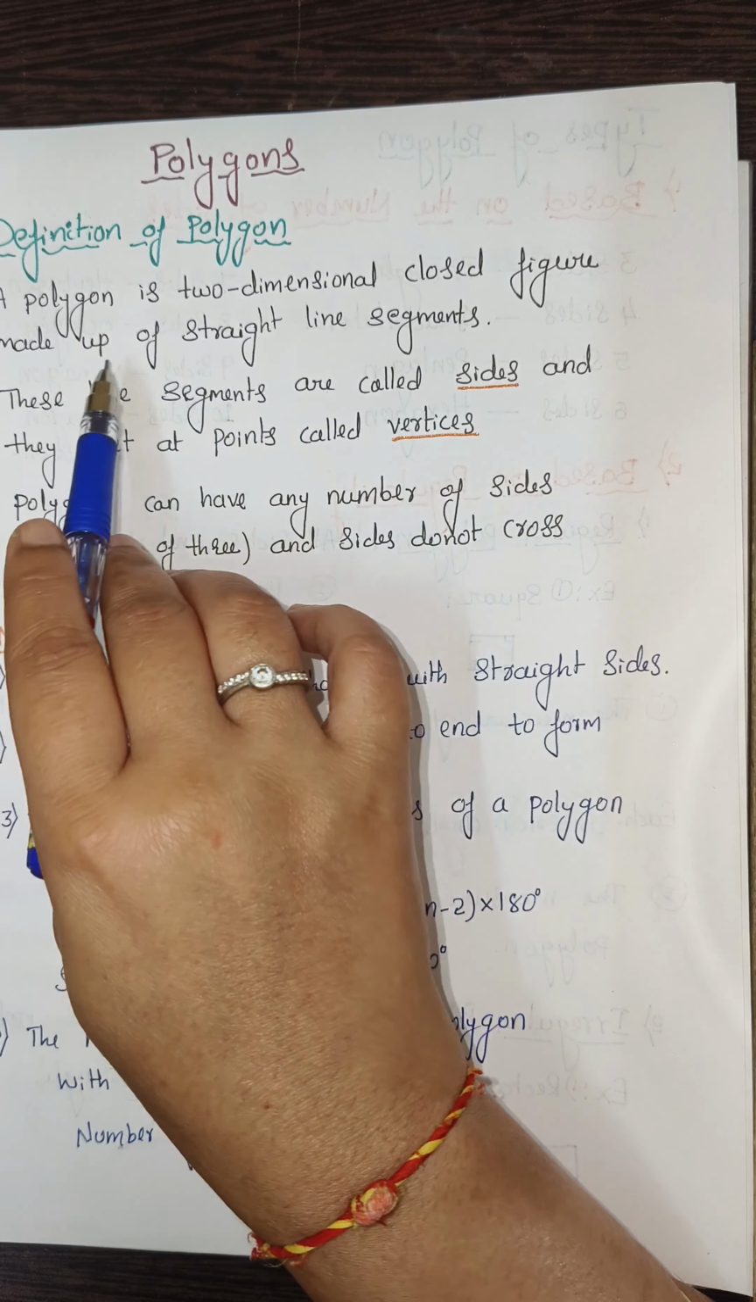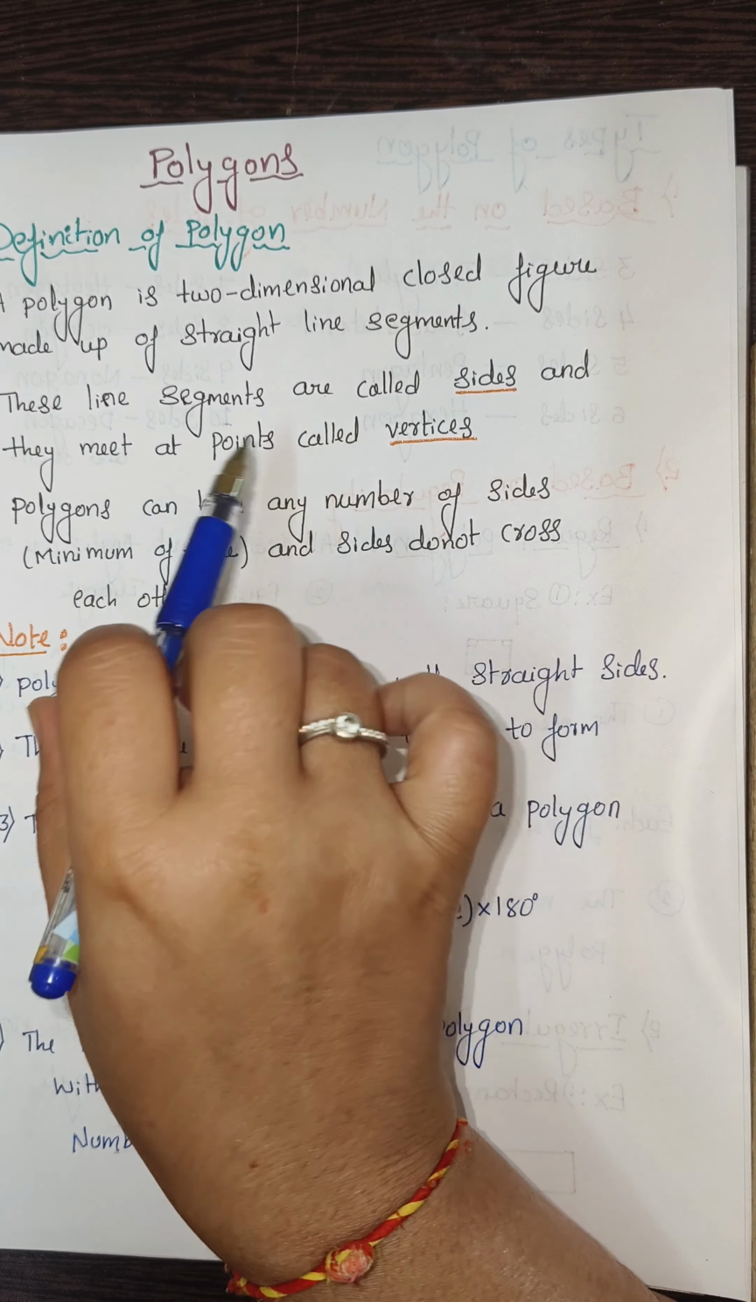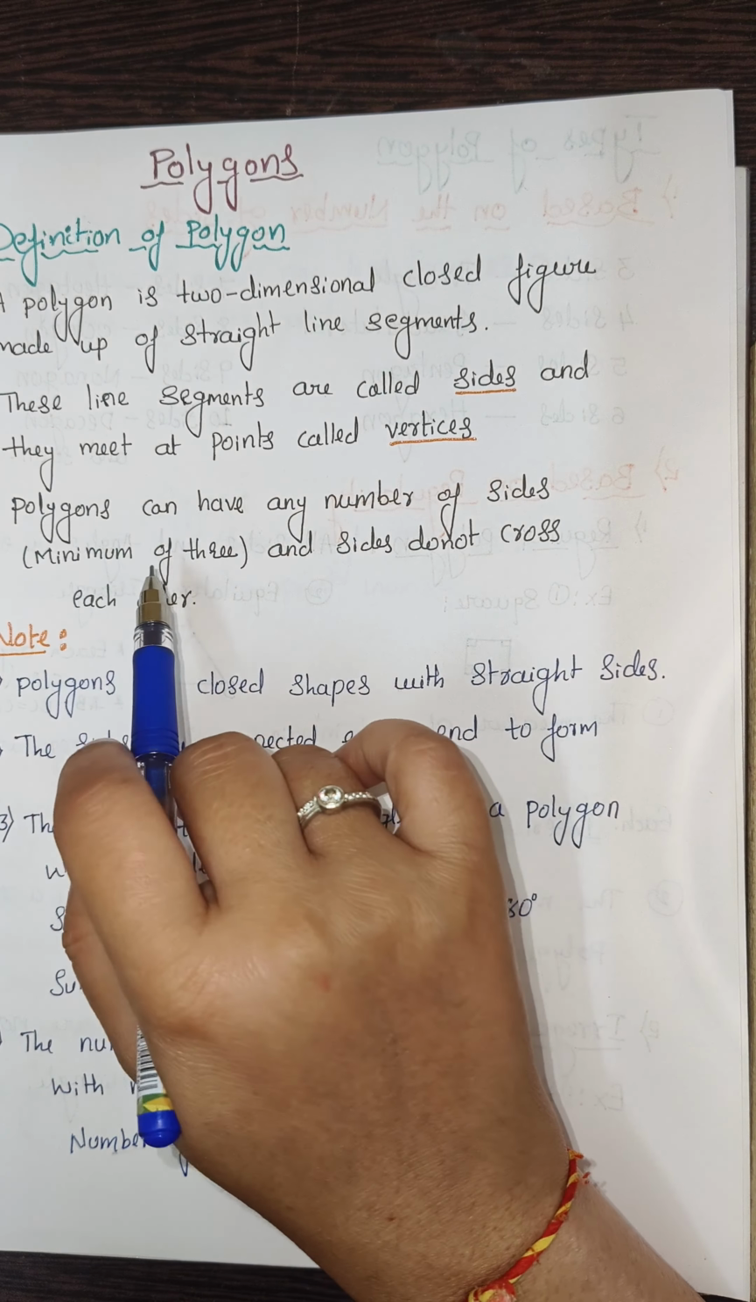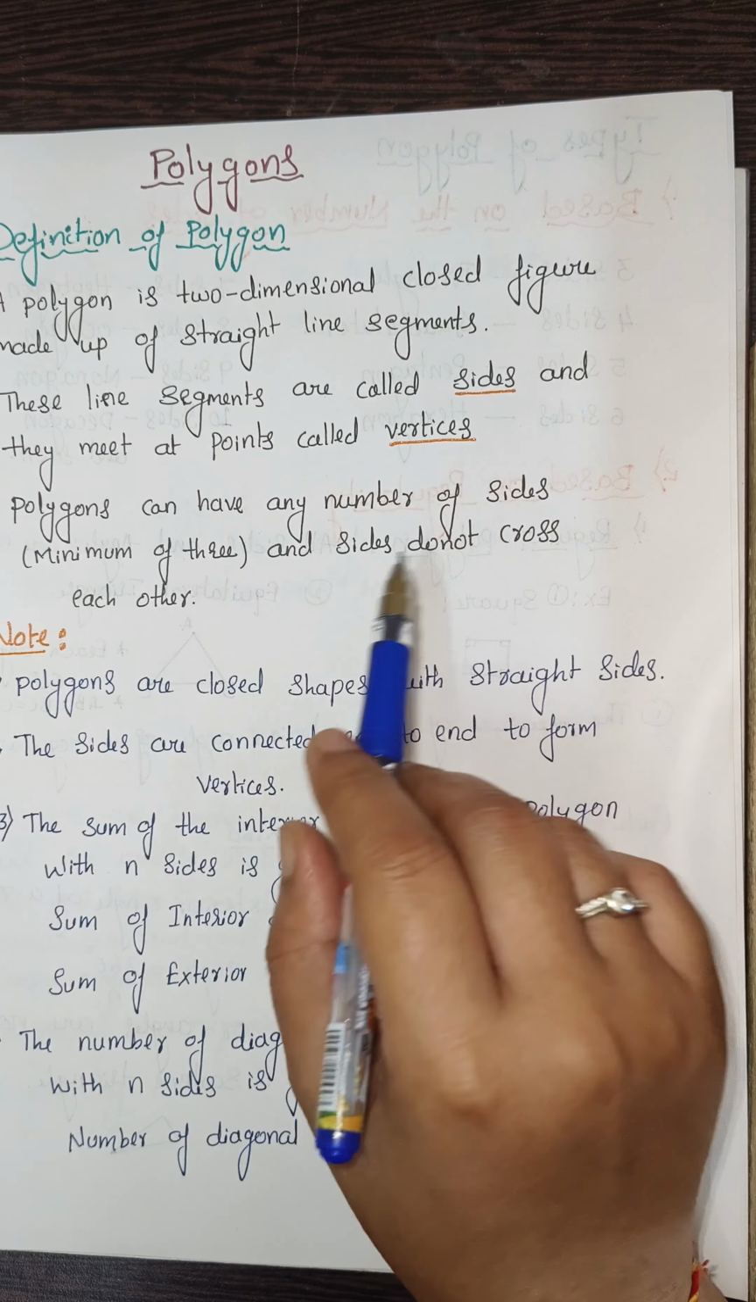A polygon is a two-dimensional closed figure made up of straight line segments. These line segments are called the sides, and the points where they meet are called the vertices. Polygons can have any number of sides, minimum of 3. The sides do not cross each other.